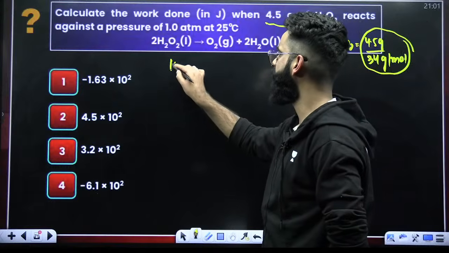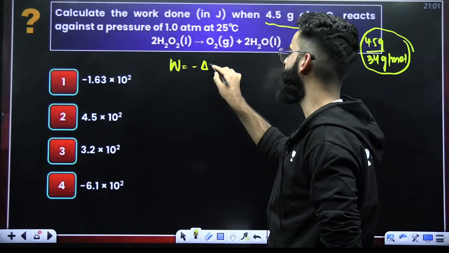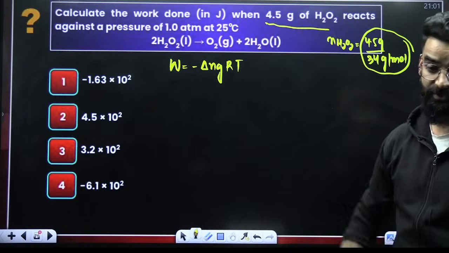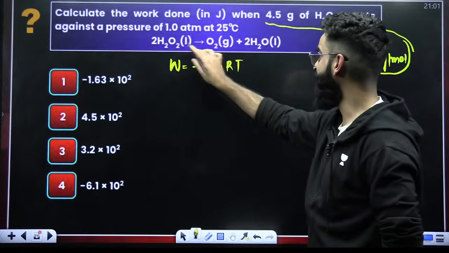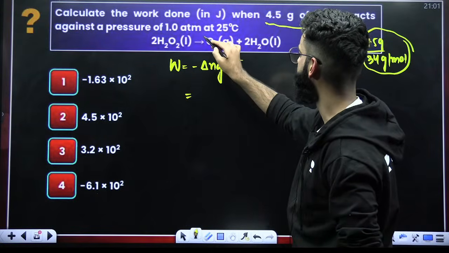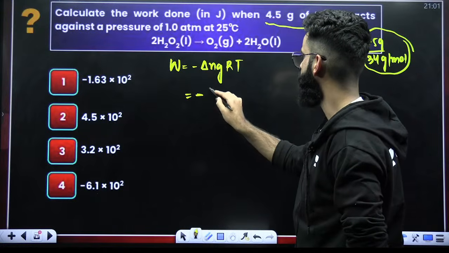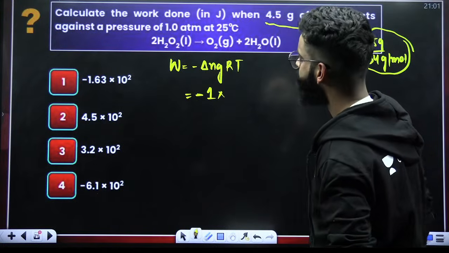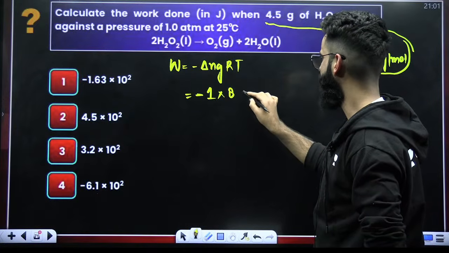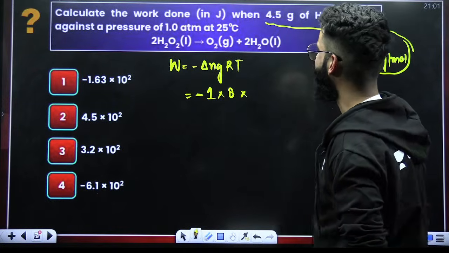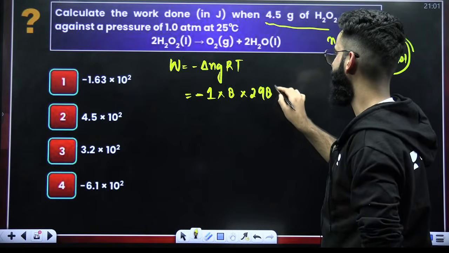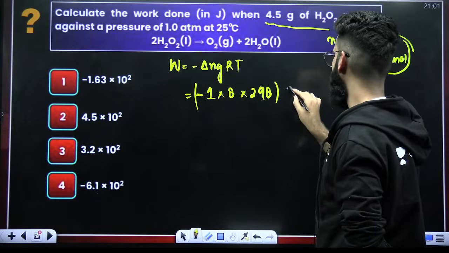How do we calculate the work done? This particular result, I believe you would have studied somewhere. W is equal to minus delta NgRT for the reactions. What is the delta Ng for the reaction? The value of delta Ng for this particular reaction is 1. R value I'll be taking as 8.314 joules per Kelvin per mole. And temperature is given to me as 25 degrees centigrade, that means 298 Kelvin. This is the value of W which I got in joules.